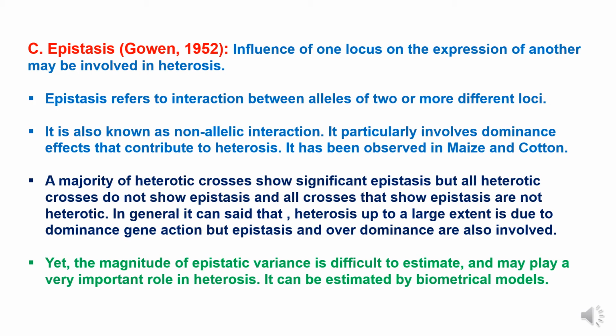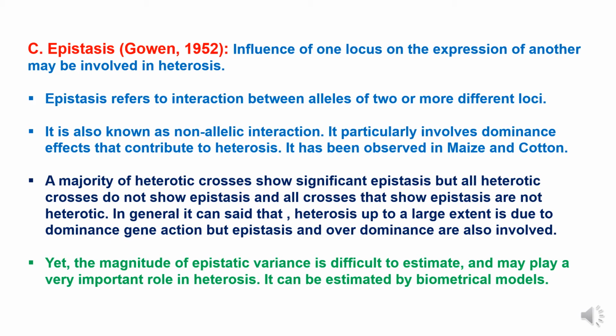A majority of heterotic crosses show significant epistasis, but not all heterotic crosses show epistasis, and not all crosses that show epistasis are heterotic. In general, it can be said that heterosis to a large extent is due to dominance gene action, but epistasis and overdominance are also involved.